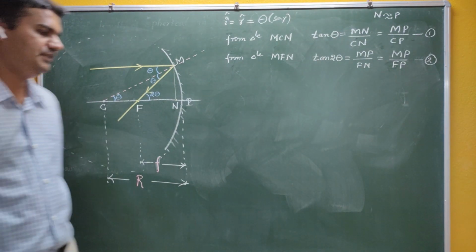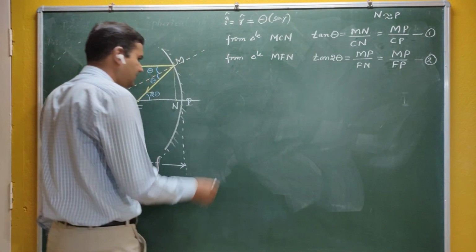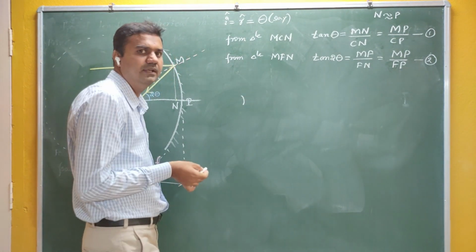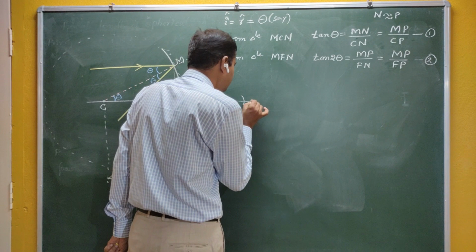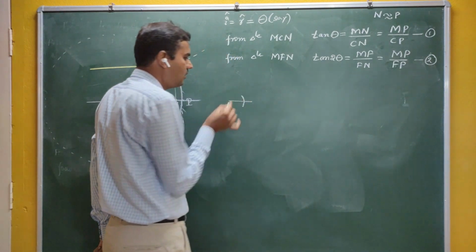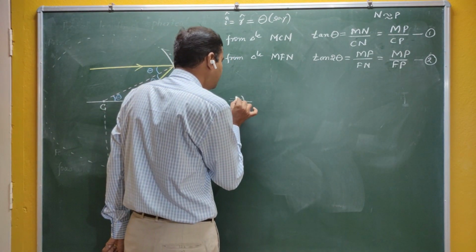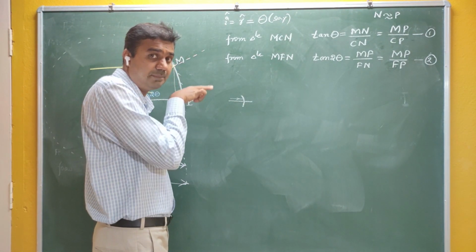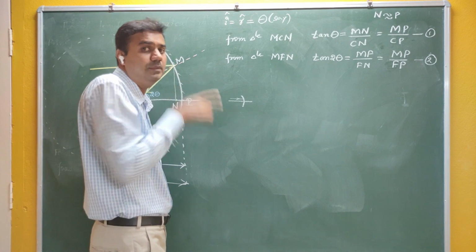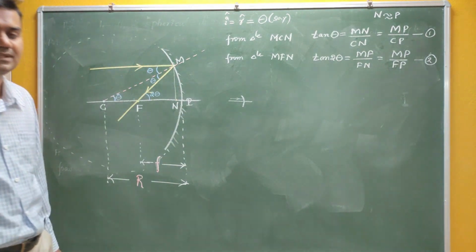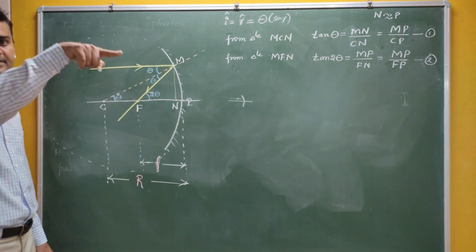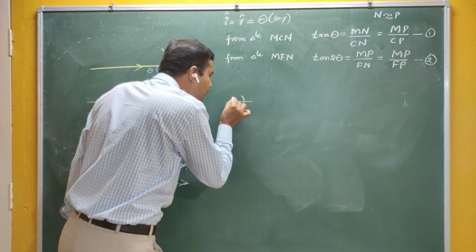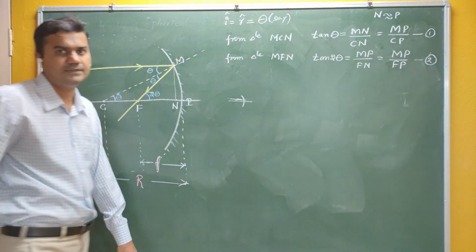The next assumption is that, as I already said, this is not the actual size of the mirrors. The mirrors are very small in size. This is the actual size of the concave mirror. If you draw paraxial rays here, what are paraxial rays? The rays which are parallel and very close to the principal axis. Paraxial rays are parallel to the principal axis as well as very close to it.